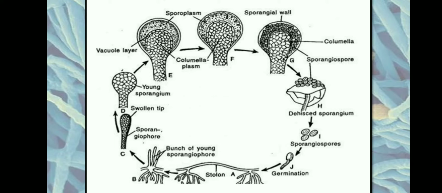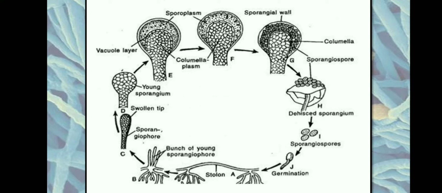Once the numerous nuclei are formed, around each nucleus a cross wall is developed. Each nucleus along with its cross wall is going to act as a sporangiospore. So this is how the sporangiospores are formed.